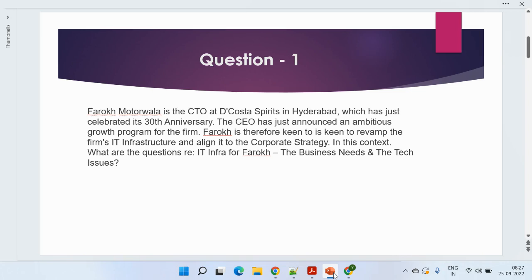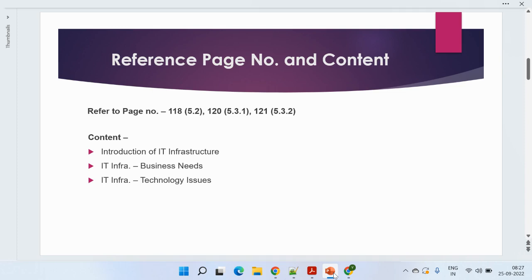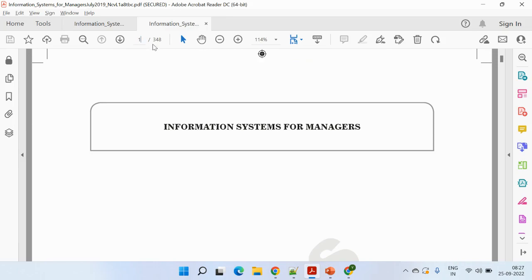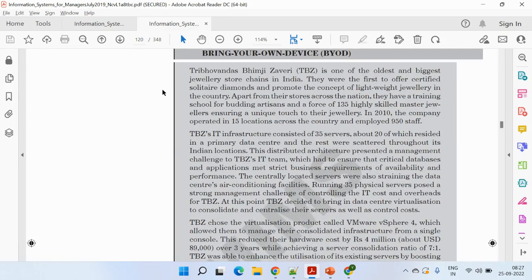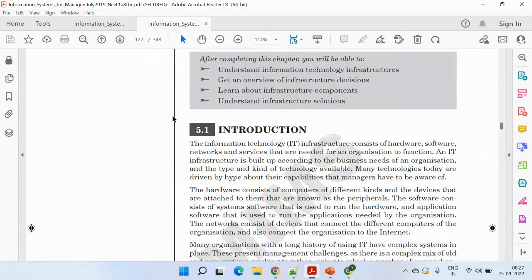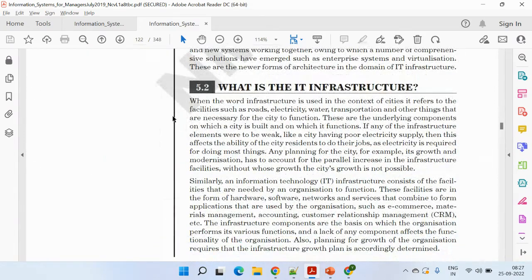Let's discuss which page numbers to refer. The very first is page number 118. This is your book. Going to page number 118, firstly we just need to give a brief about the infrastructure. It's 1,000 words, so definitely you need to write a lot of things. So just give a brief about that.